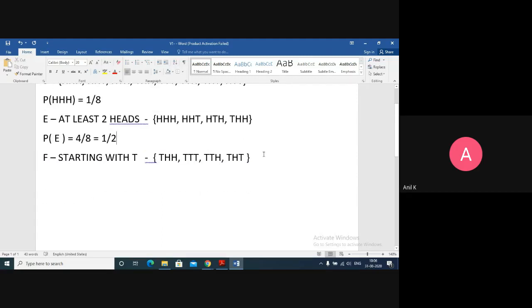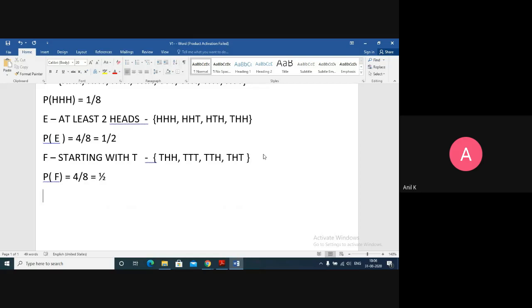Now the probability of F will be again 4 favorable outcomes and a total number of outcomes of 8. So that will also give you 1 upon 2.